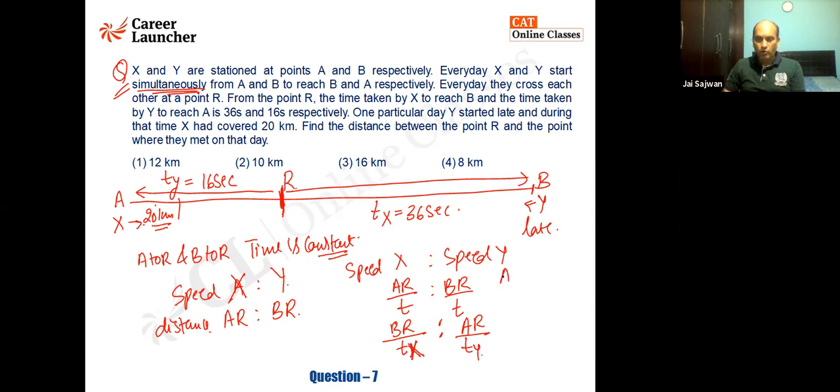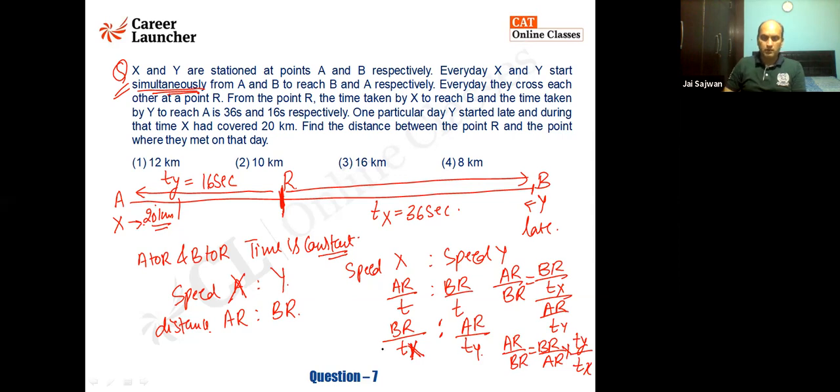And of course, they will come out to be same. This is AR upon BR is nothing but BR upon TX upon AR upon TY. That will give you AR upon BR is equal to BR upon AR into TY by TX.